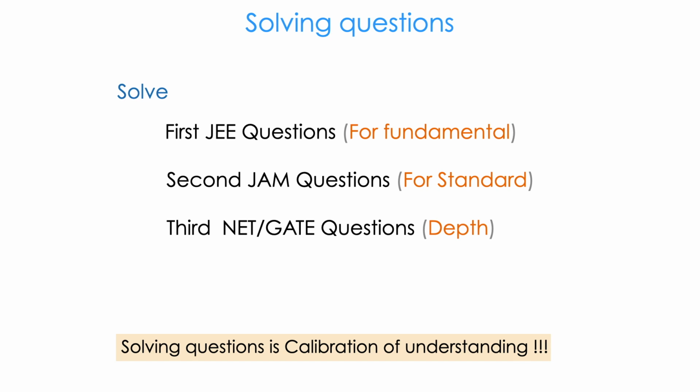Now the question-solving part. Which questions should you solve? There are many question banks, but I would suggest this order. First, solve JEE questions in chemistry, because the fundamentals in JEE problems are very good. You should see some, you will enjoy it. Then you should solve JAM questions, which are for standard, and will check your vastness in chemistry and understanding. Third, you should come to NET and GATE, which will take you into depth. Once you start solving the problems, you will enjoy it.